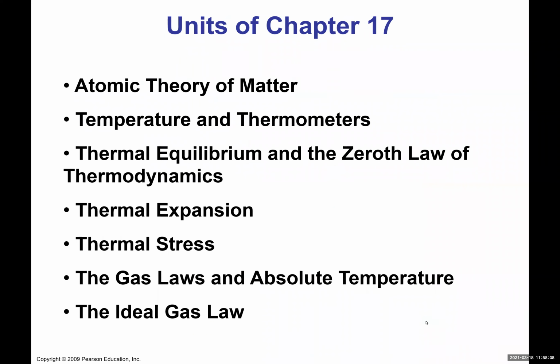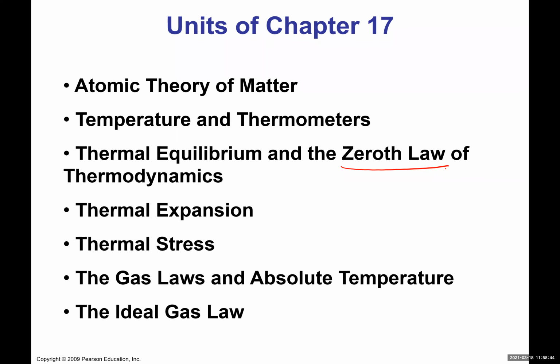So the units are we're going to talk about atomic theory of matter, temperature, and thermometers, which give sort of an official definition of temperature. We're going to look at a more official definition of temperature in the future chapters. Then we're going to look at the zeroth law of thermodynamics. There's a first law, there's a second law, but then it was discovered that there is a more fundamental law of thermodynamics, so they ended up calling that the zeroth law. So we're going to talk about that.